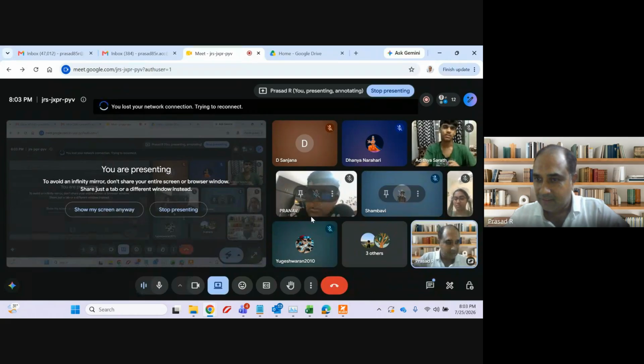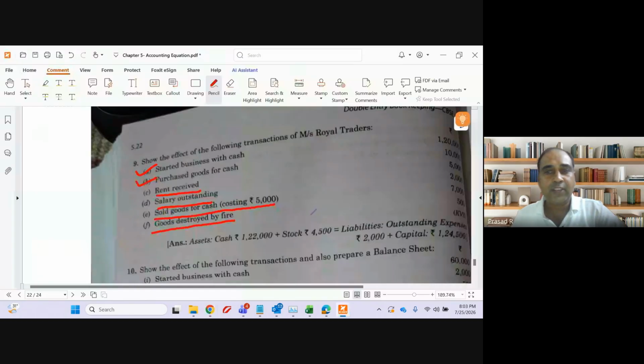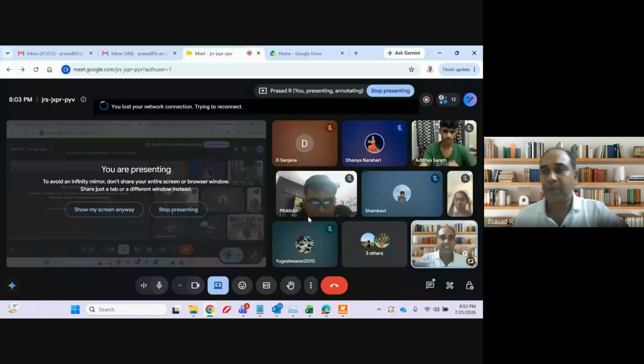Clear? Any doubt? Note it down, guys. First time we are discussing this transaction, but I am giving you as homework. Decrease stock by 500 rupees, decrease capital by 500. Note it down if you want to note it down somewhere.